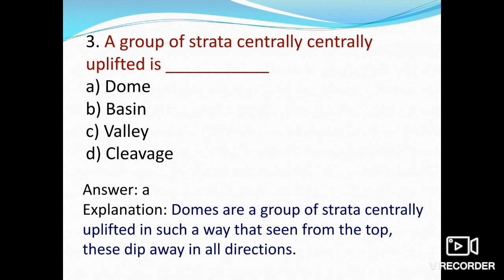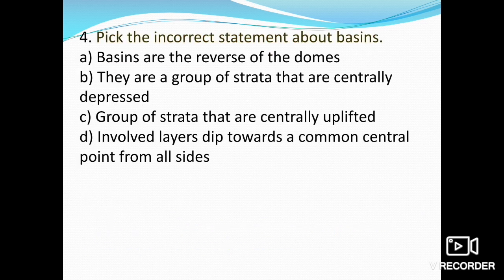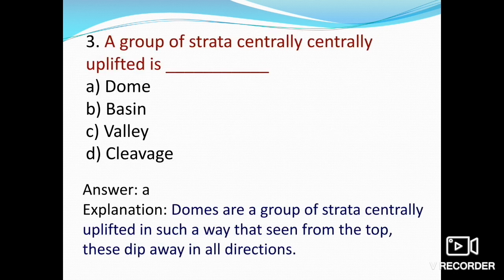And if we talk about basins, because the next question is also about basins, let's discuss them. A basin can be defined as a downfold. A dome is an upfold and a basin is a downfold where the beds dip radially inward towards the center.